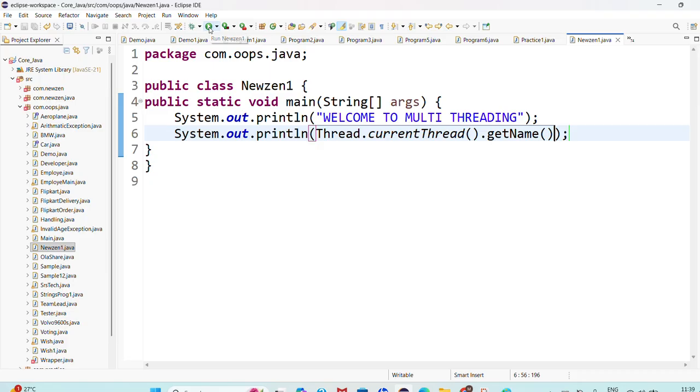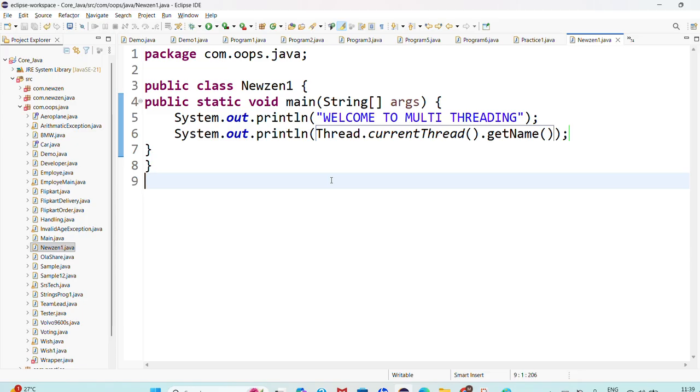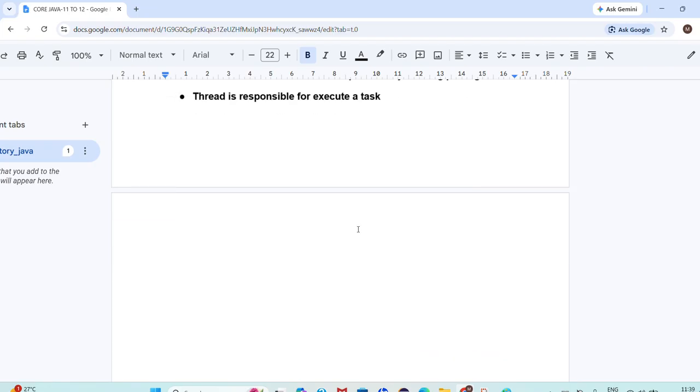I want to execute this. Try to understand here. Yes, welcome to multithreading, that's the print statement. Then what is the thread name we are getting? Main thread. Now you guys are able to understand what I am saying here. To get the thread name, which method do we use? Thread.currentThread().getName(). The getName method is used to get the name of the thread.